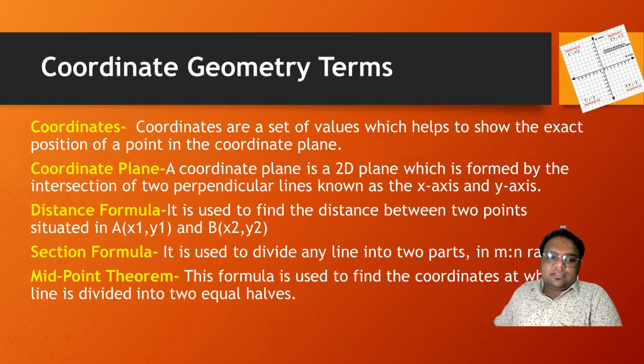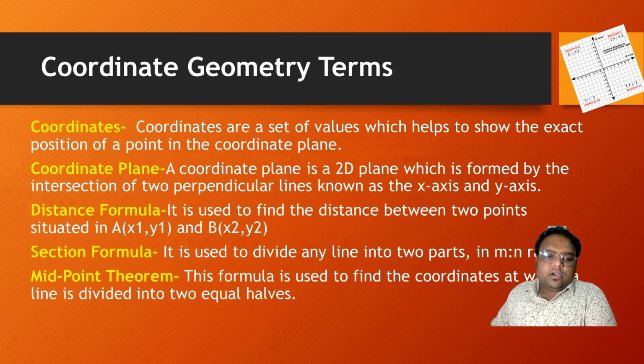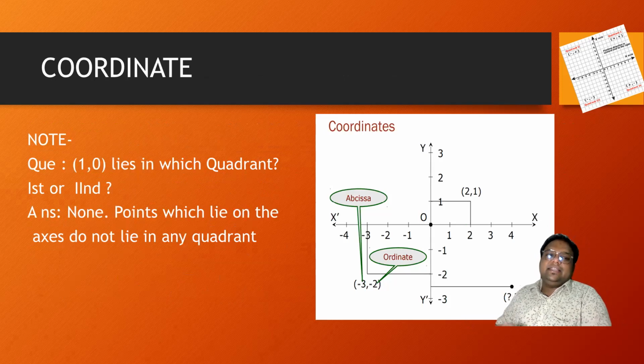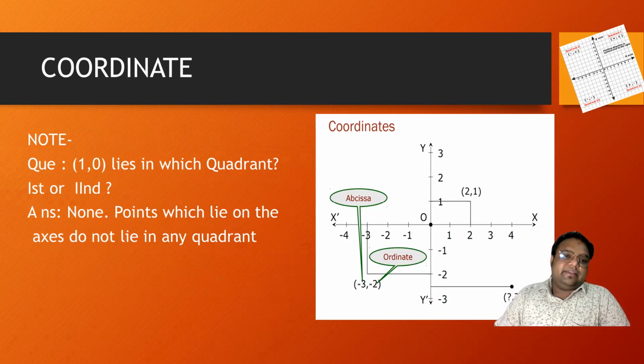We will derive these formulas later on the slides. The third one is the midpoint formula, which is derived with the help of the section formula. One topic I forgot to mention here is the area of a triangle. Now, this is the basic slide, and these are the basics of the Cartesian plane.